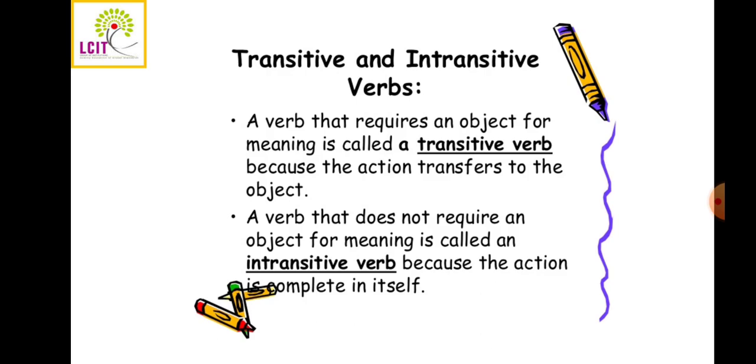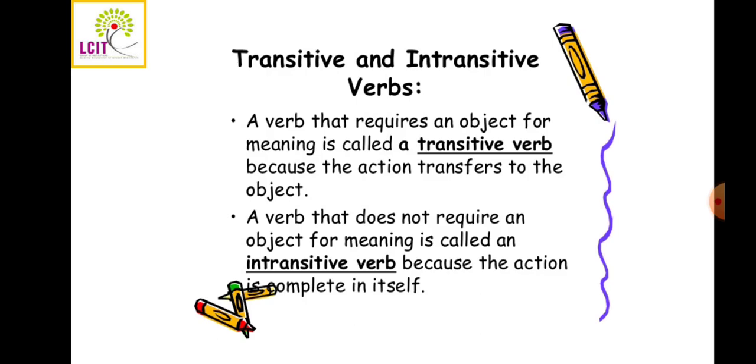Okay, now let's see. In the first sentence, the action is expressed by the verb broke. If the sentence only stated that the young boy broke, would it make any sense? No. You would be wondering what the young boy broke, right? That is the reason why one more thing has been added: the toy. Here the action expressed by the verb broke passes over from the subject boy to the object toy. What did the boy break? He broke the toy.